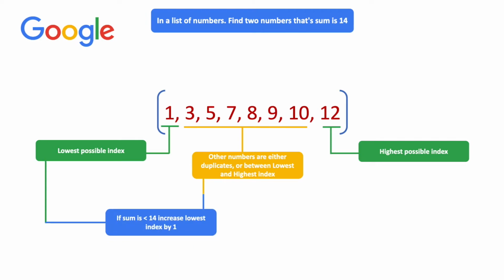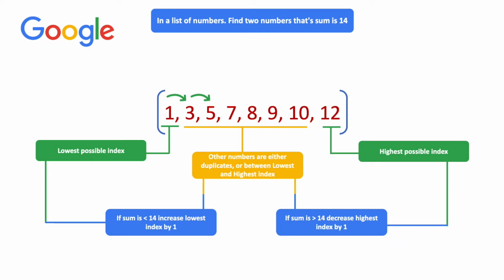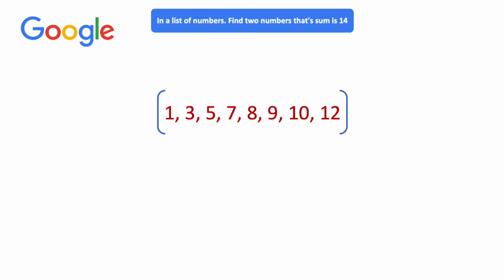Therefore, if the sum is less than 14, we can increase the lowest index by 1. So we can increase 1 to 3 and then 3 to 5. If the sum is greater than 14, we can decrease the highest index by 1. So 12 will turn into 10 and 10 will turn into 9. So let's take a deeper look at this solution.